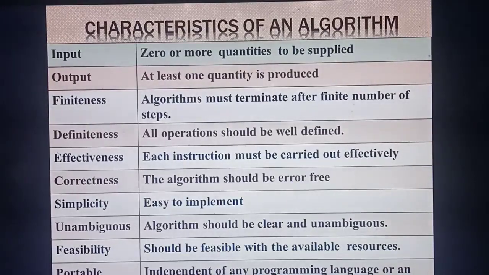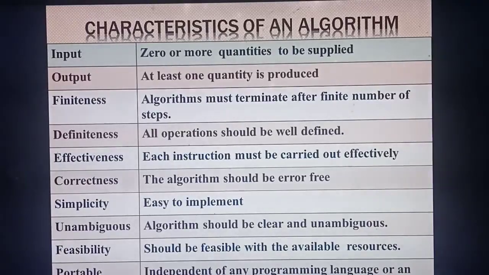Next one is simplicity. So in a simple manner, for example, one big theory question you are studying, and you are feeling it is very tough to study. In that theory question itself, some 10 or 11 important points will be there. To explain those 10 to 11 points, they will give nearly 3 or 4 pages. But the important points may be 10 or 11. But you will read, cut short, and write the important ones, isn't it? Likewise, simplicity. Whatever you are implementing, that should be easy to implement. By seeing itself, you can know, this is the working of this one. So easy to implement. Understood?